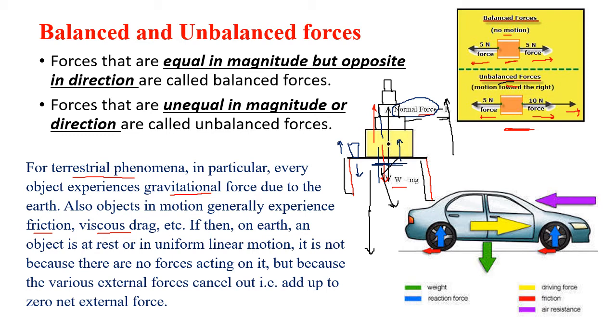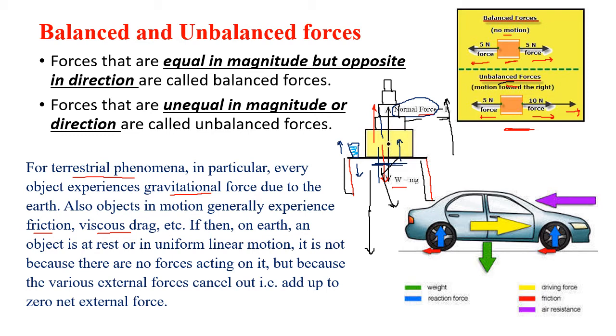So why did the table break? The table was providing the normal force. Normal force is a self-adjusting force. When you put a glass of water on the table, the gravitational force is less, so the normal force is less. When you put a box on the table, the gravitational force is more, so the normal force is more. But the normal force is self-adjusting, yet it does have a limit.